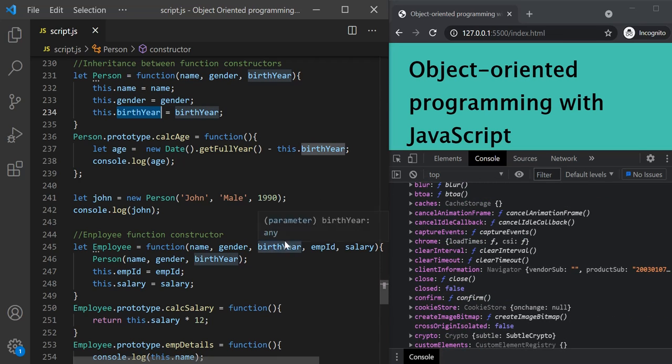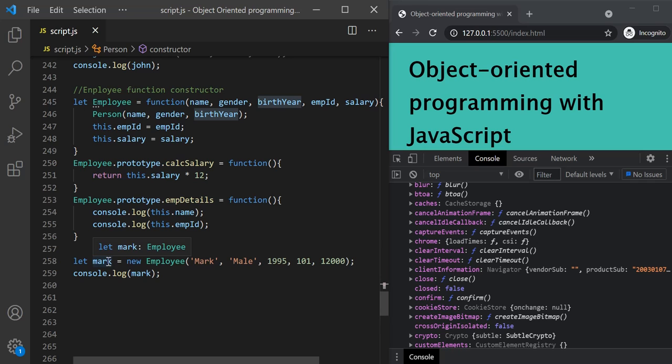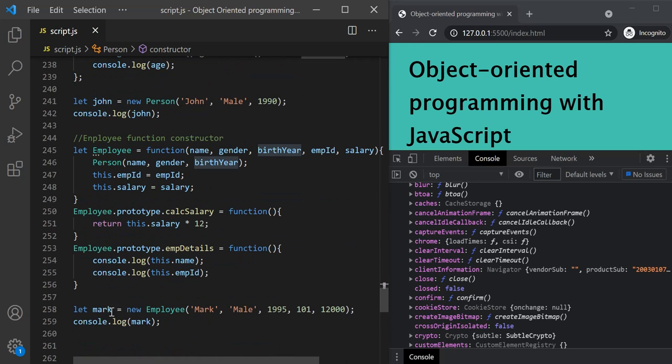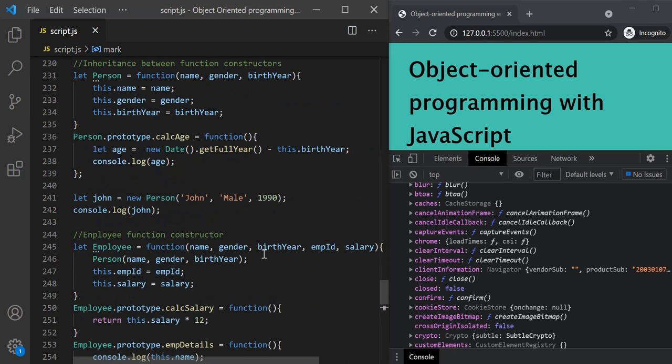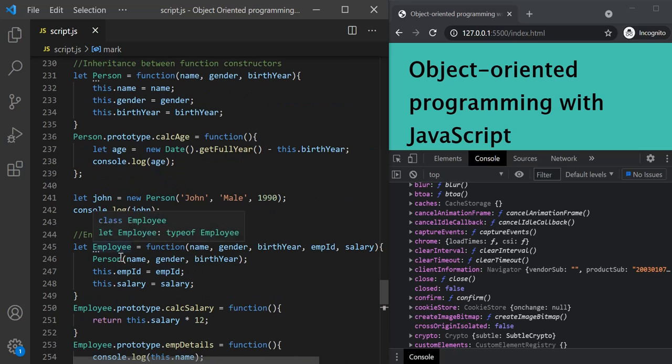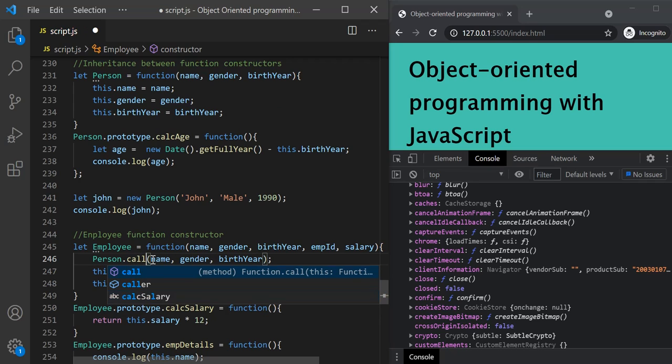Okay, but what do we want? We want to set these properties on the instance which we are creating using the employee function constructor. That means we want this variable inside this function to point to this mark object, right? So how can we do that? Well, we will have to explicitly set the value of this variable to point to the mark object here. And if you remember, we learned about call, bind, and apply methods, and these methods are used to set the value of this variable explicitly. So on this person, let's use the call method.